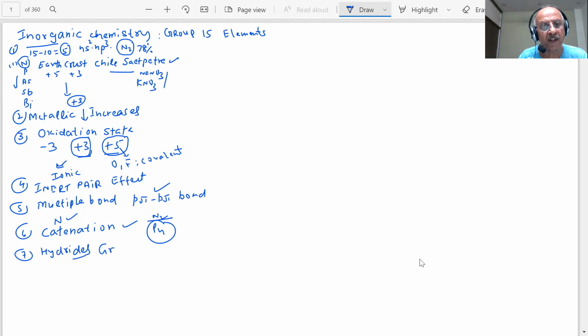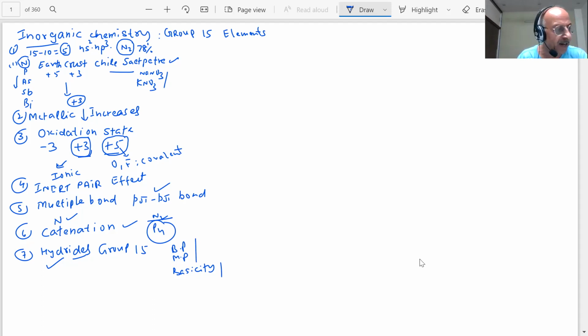And there will be hydrides of group 15. They are very important, and a question is definite from the hydrides. When I say it will be there, it will be there. You will experience it in one of the forms. There could be melting points, boiling points, basicity, bond angles, all these types of questions. They may ask you to arrange them in ascending or descending order. Some questions are based on that. Basicity of these hydrides. Hydrides are very important compounds which will be asked in the paper.